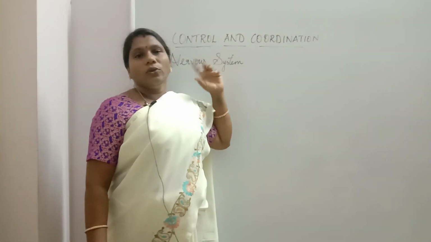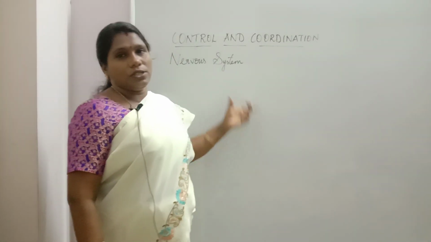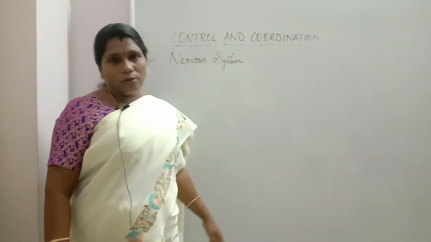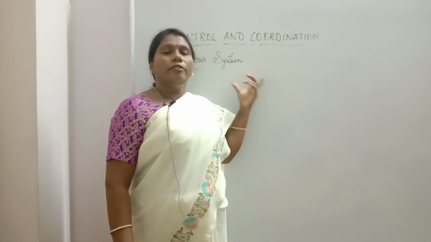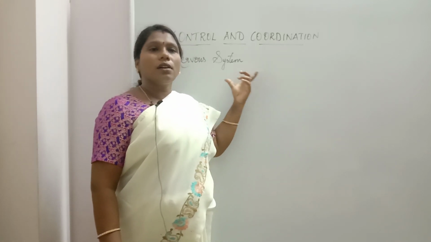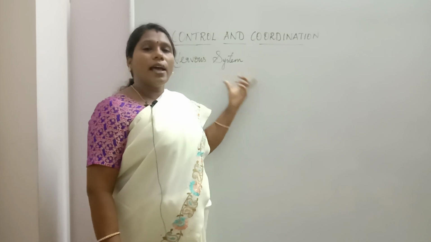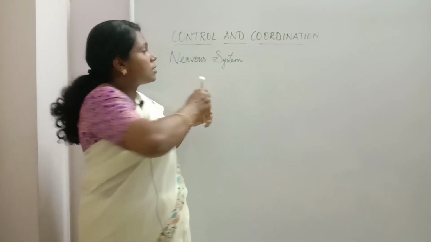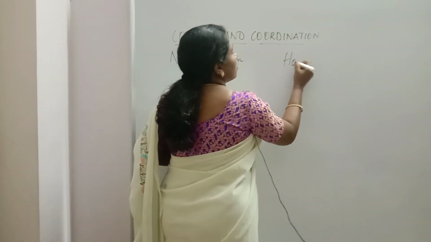Hi students, today we are going to learn about control and coordination. Control and coordination is the continuation of the previous chapter, life process, where we learned about different systems, organs and organ systems. All these organ systems are controlled and coordinated with the help of the nervous system and hormones in our body.